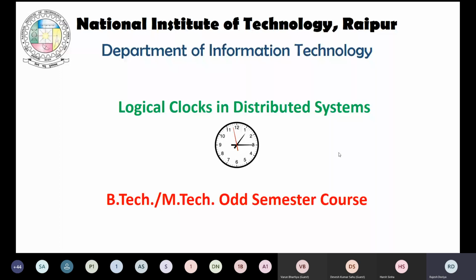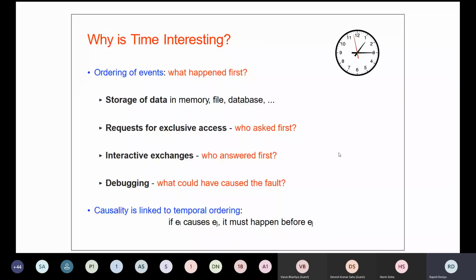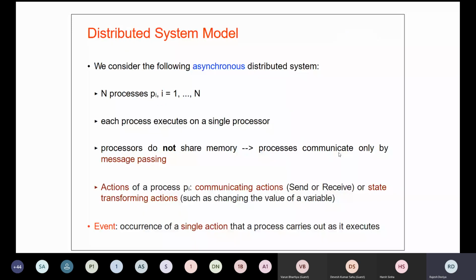So in short, we emphasize that the ordering of events is very, very important in distributed systems, right? Then thereafter we have established a model that we are assuming that there can be a number of processes, right? And in any process there can be a number of events, and they communicate using message passing only.